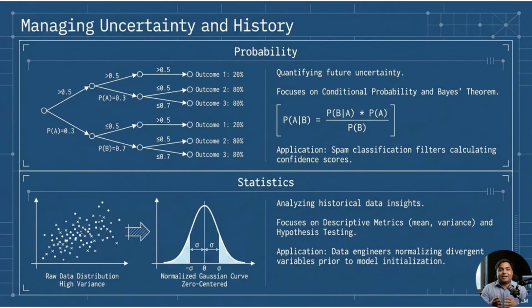Now we come to probability and statistics. Real world data is never perfect. It contains uncertainty, missing values, noise, and variation. AI must work under uncertainty.